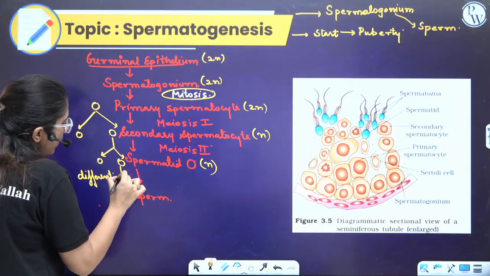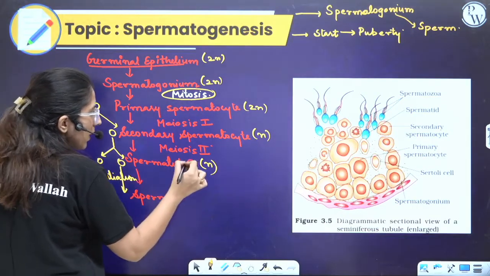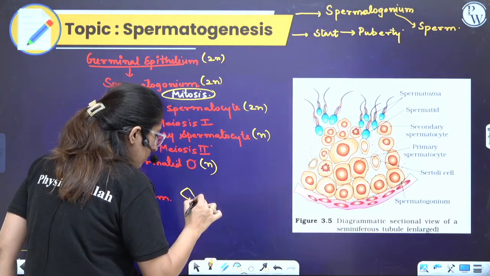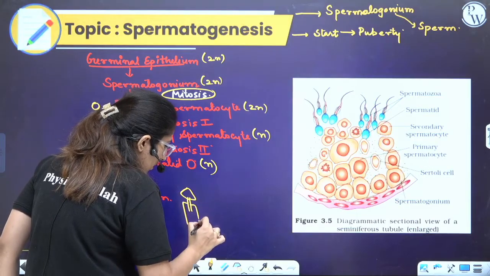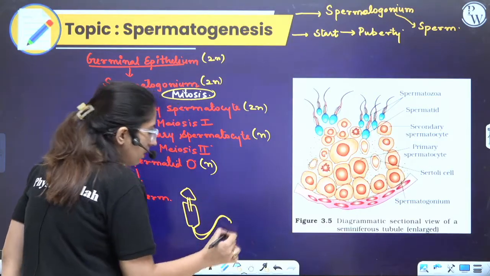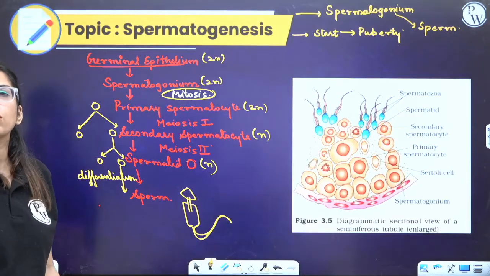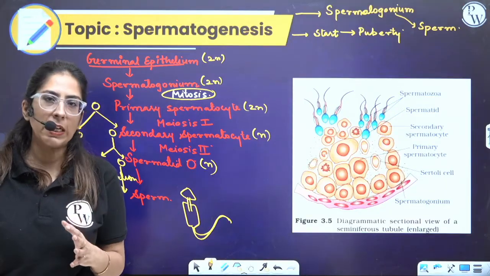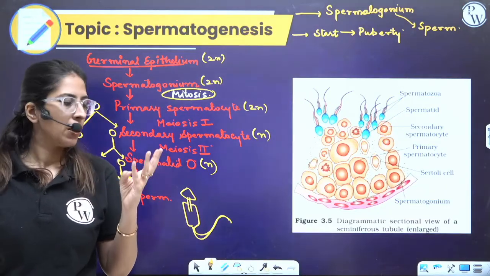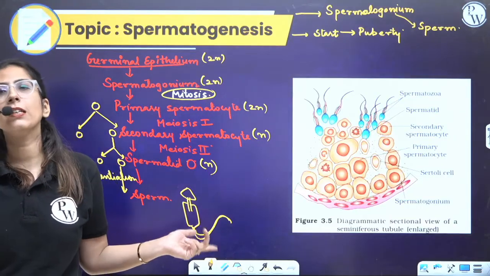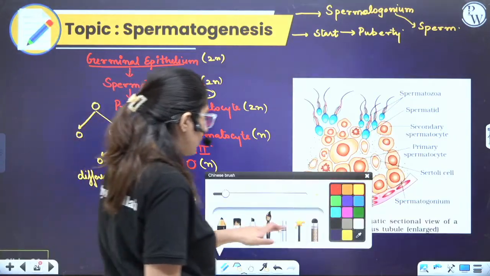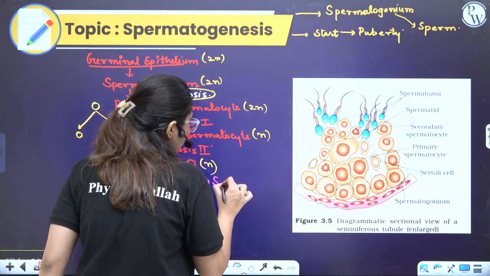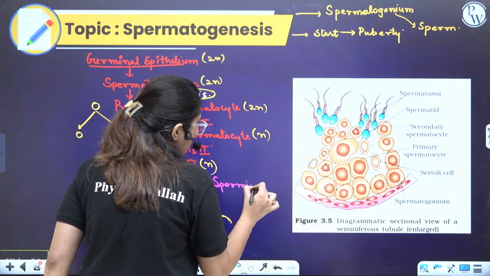Now differentiation, buddies, here, if you look at the cells, spermatids, they are round. But what's the structure of sperm? Sperm structure is like this. At this particular time, from spermatid to sperm, there are lots of things that happened. Like the cytoplasm reduced, the Golgi body started forming the acrosome, and they attained this shape. Now, this particular process, the formation of sperm from spermatid, is termed as spermiogenesis.